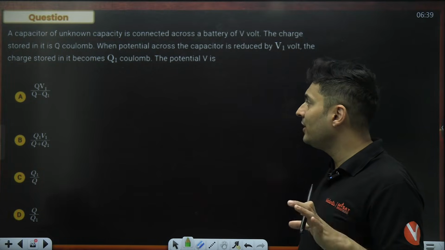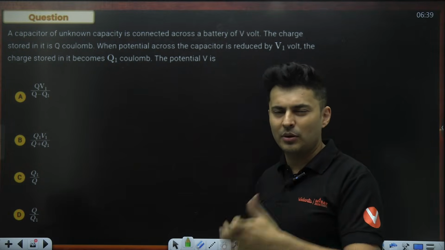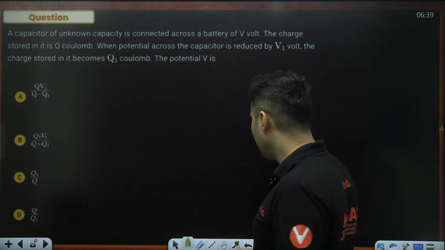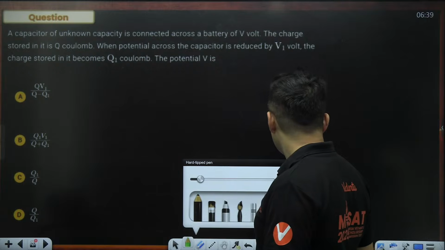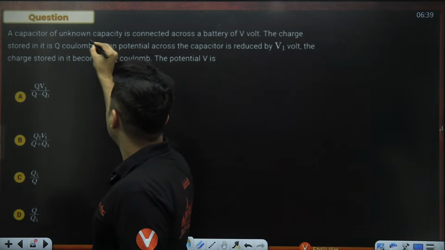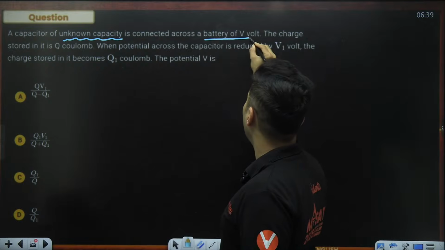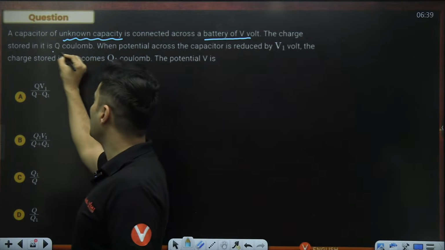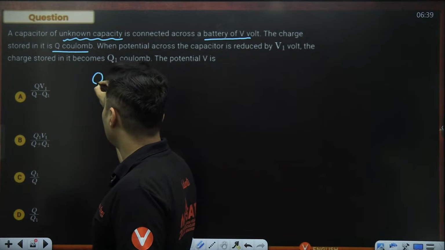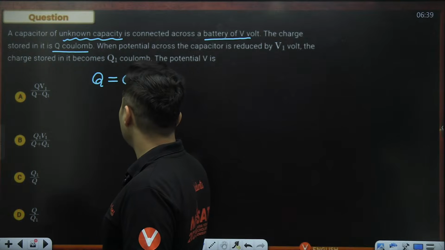The potential V is how much? I think it's just a play of equations and mathematics, a little bit of manipulation also. So let's try this out. This capacitor of unknown capacitance is connected across the battery, and the charge stored is Q coulombs. So we all know Q is equal to C into V.